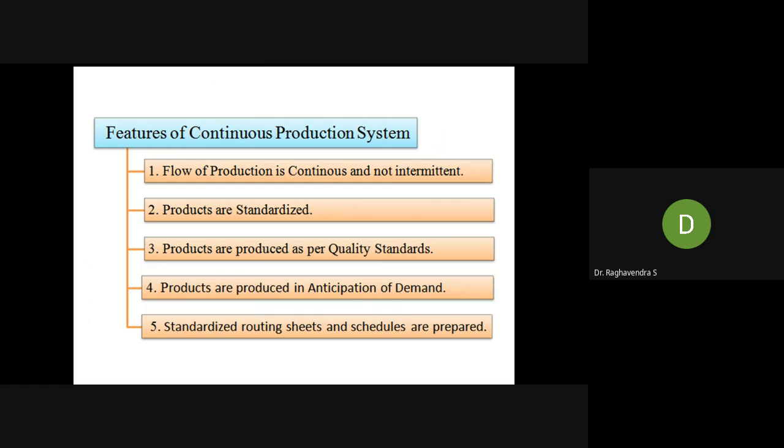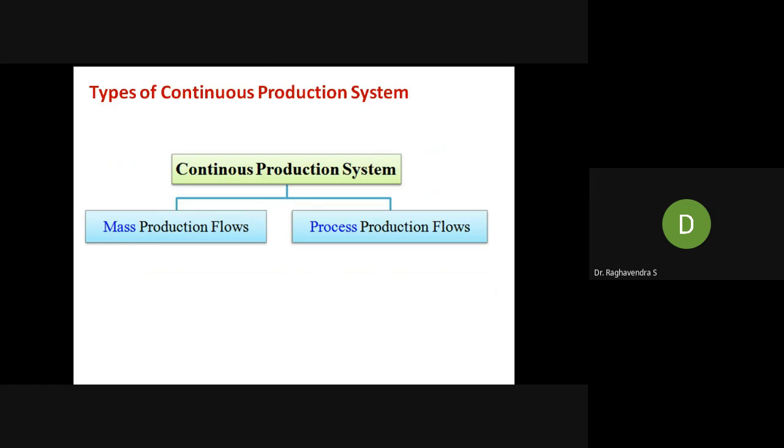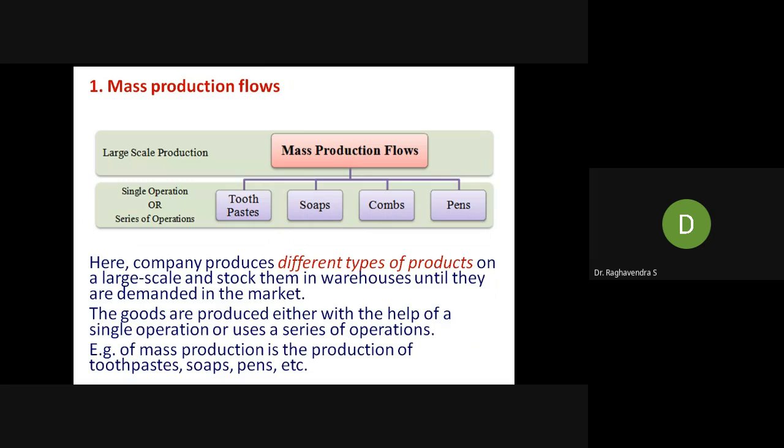Standardized routing sheets and schedules are prepared based on the demand. This standardized routing sheet covers how to schedule and plan, whether we have to work a second batch or third batch, shift level, all this will be planned. Types of continuous production system, as I told, there are two types: one is mass and another is process. What is mass? Large scale, single operation, series of operations: toothpaste, soaps, combs, pens. These are all mass production.